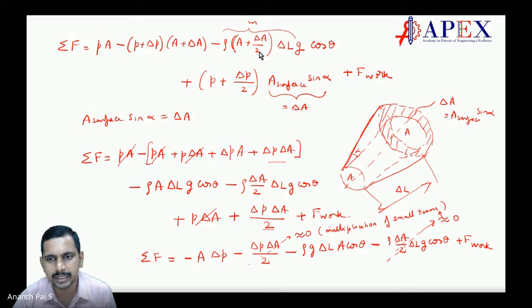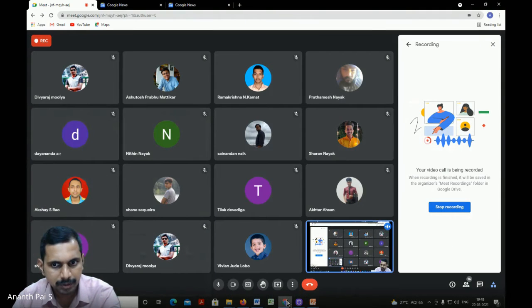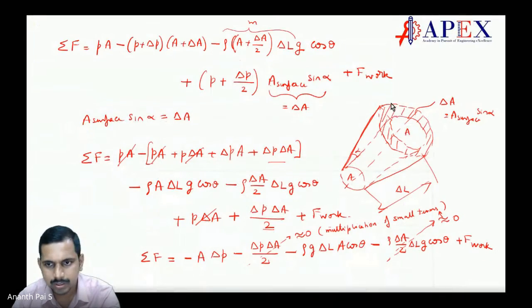Why did we take that? It is A over here. Here it is A plus delta A. You are taking the average between those two. Makes sense? Anyone has a doubt on area? I hope it is not there. Raise your hands if you have a doubt. Nobody has a doubt. Very good. So that is the area side.